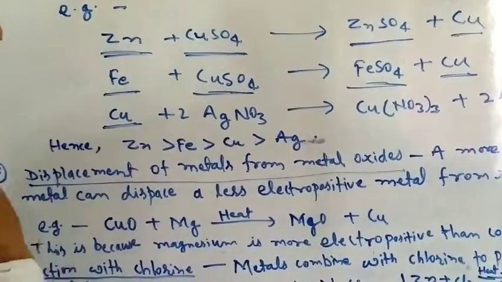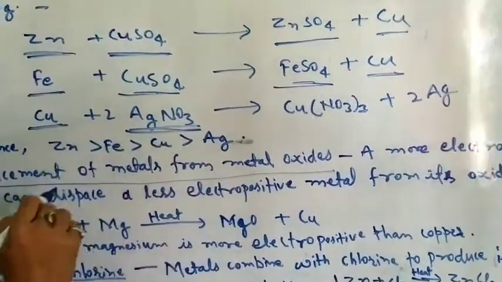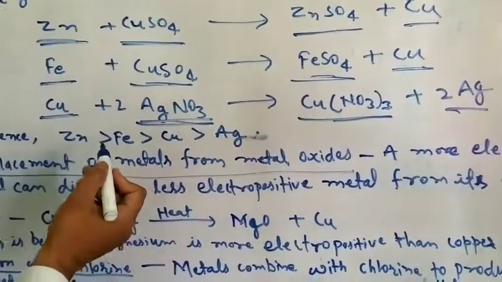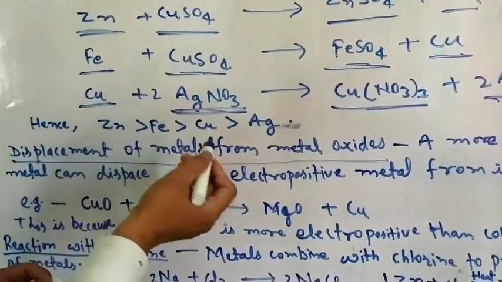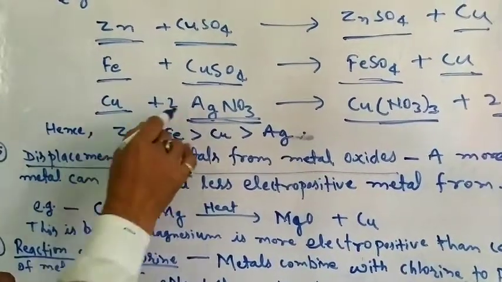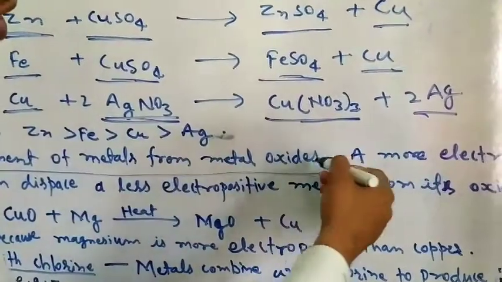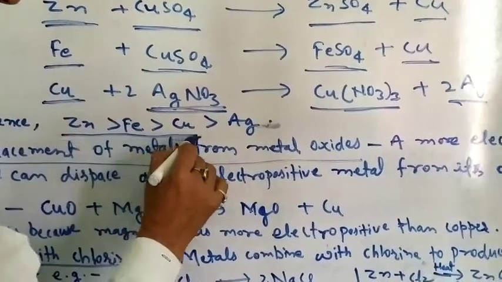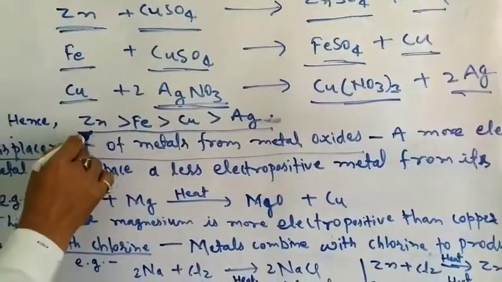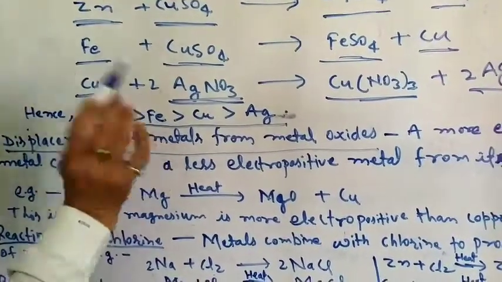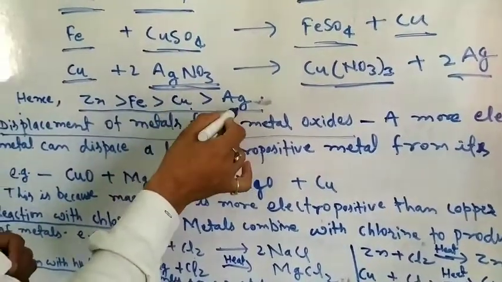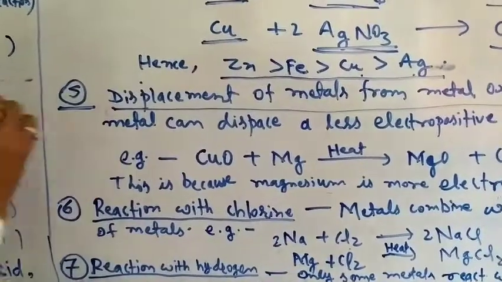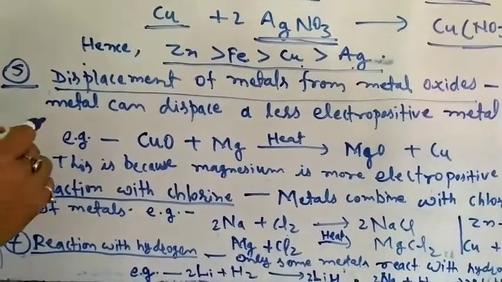In the third reaction, copper reacts with silver nitrate and gives copper nitrate and silver. Here, silver is below copper in the reactivity series, so copper displaces silver from silver nitrate solution. Hence, we prepare our reactivity series also on these properties. For example, zinc is more reactive than iron, iron is more reactive than copper, and copper is more reactive than silver.